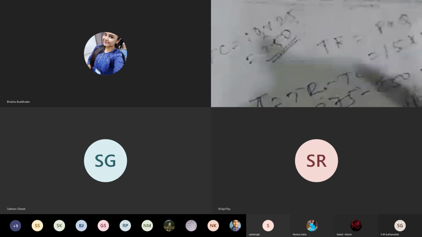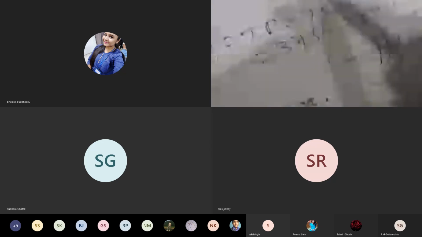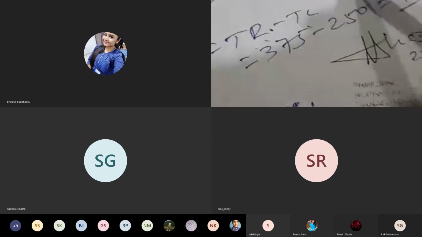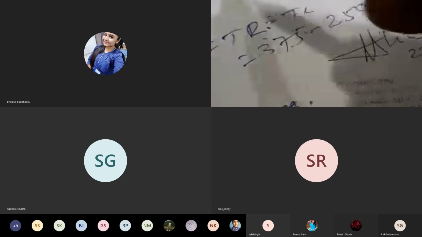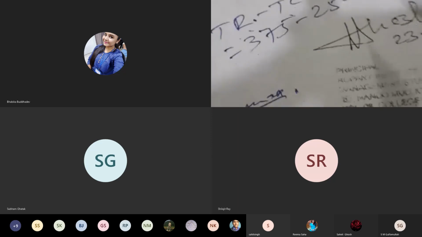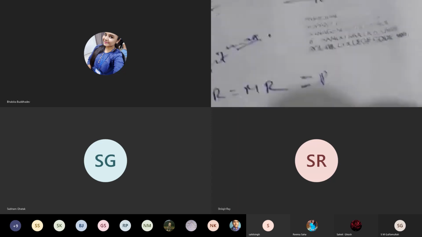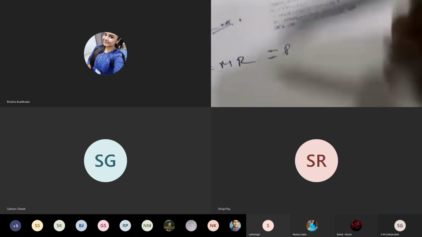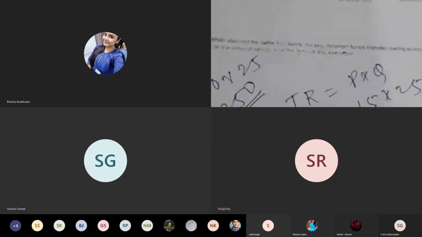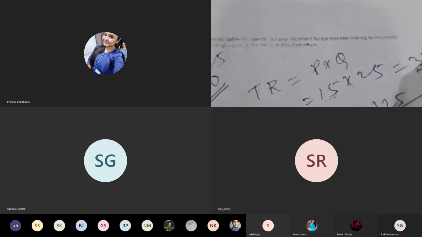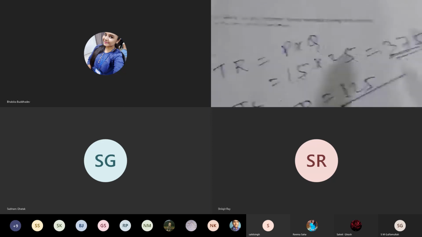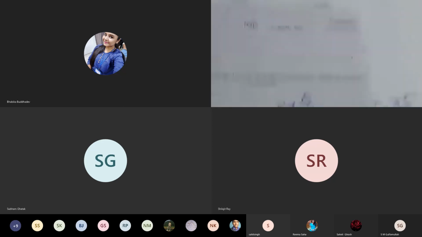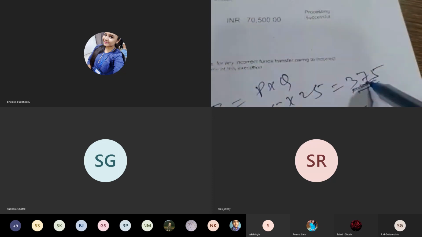So if we want to calculate, total revenue is equal to P into Q. We already know the market price is 15 and the amount of output is 25. So P into Q is equal to 15 into 25, which is 375 rupees. So the firm earns 375 rupees. This is the total earning.